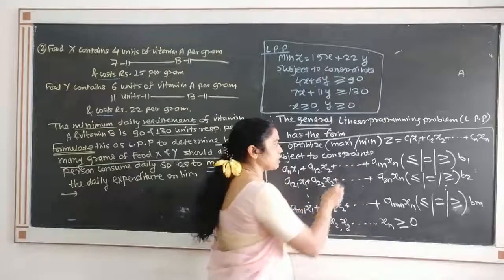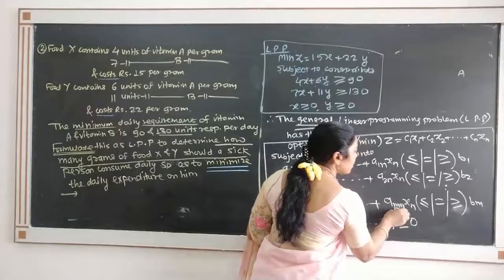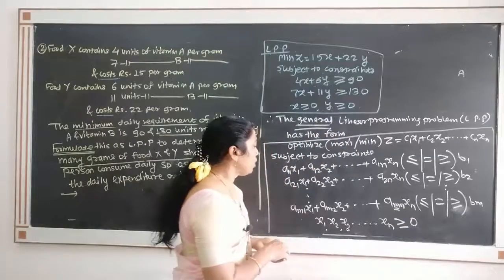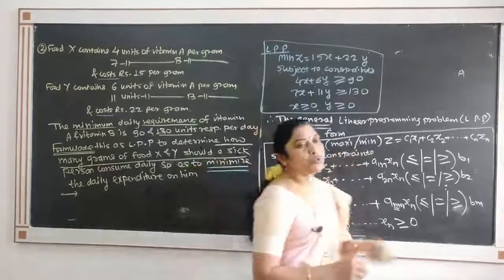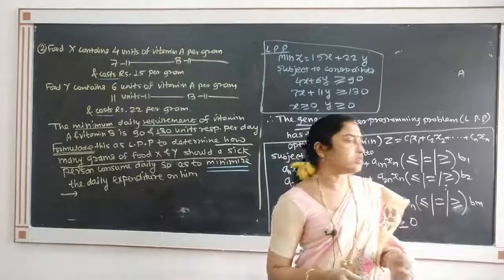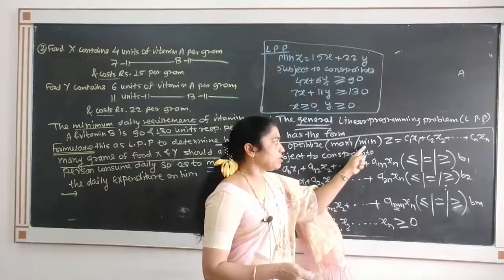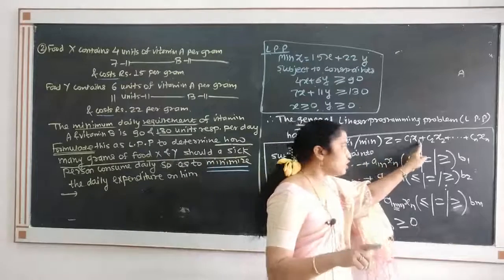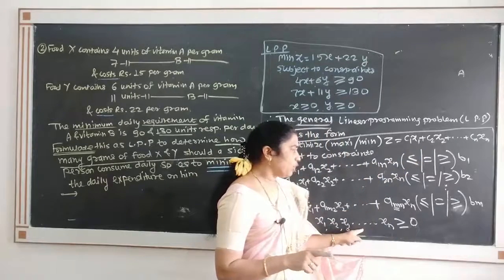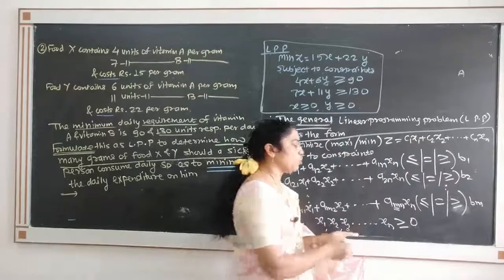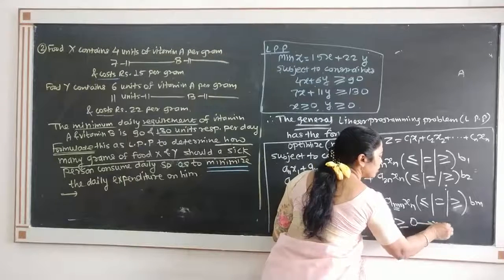N decision variables are there and m constraints are there, where C1, C2, Cn are nothing but constants. So optimize means either maximize or minimize. X1, X2, Xn are decision variables. They should be non-negative, so greater than or equal to 0. This is our non-negativity constraint.